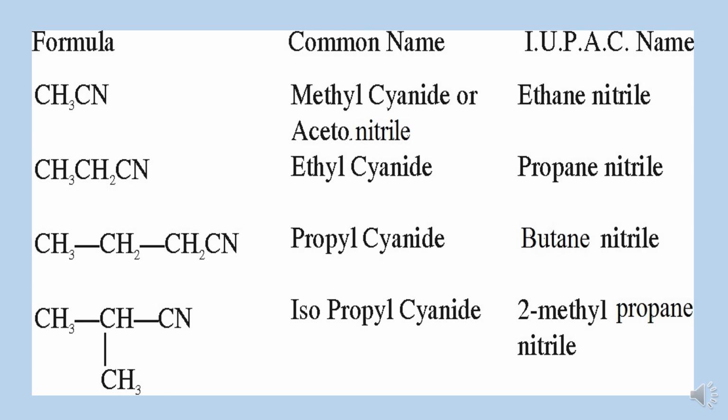Similarly, second one is propane nitrile, third one is butane nitrile, and the fourth one is a kind of branched nitrile having CH3 group present at the second carbon atom. Here numbering will be done from the group side, right hand side, and the second carbon atom is having a substituent. The name would be 2-methyl propane nitrile.